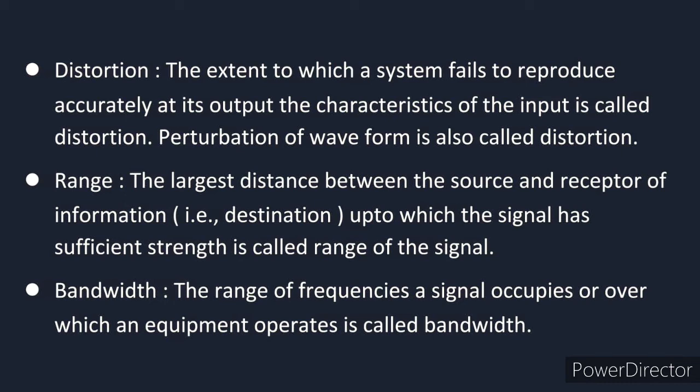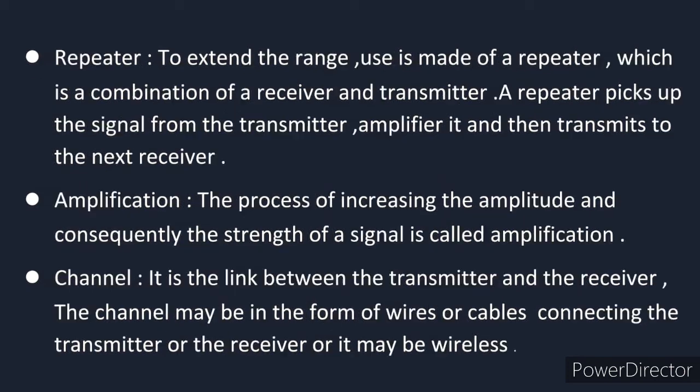Bandwidth. It is the range of frequencies a signal occupies, over which equipment operates, and is called bandwidth. If you go to the amplitude and frequency graph, with a lower frequency range, a higher frequency range and a middle frequency range, in between you find a flat graph, and that is called bandwidth.